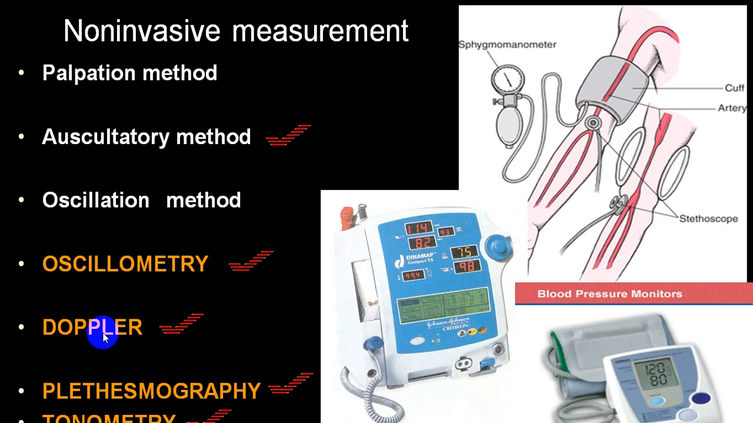Then there is another technique we can utilize, which is Doppler. In place of auscultation, you can use a Doppler for finding out systolic as well as diastolic. It makes it more accurate. There is another technology called plethysmography, but these are all for research purposes and certain diseases where you can utilize them, particularly in a case of peripheral arterial disease. There is another technique called tonometry. These are all for research purposes and in selective conditions.